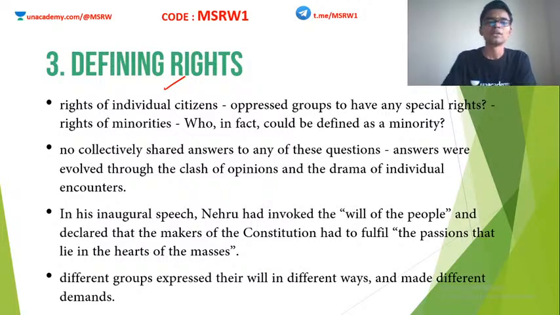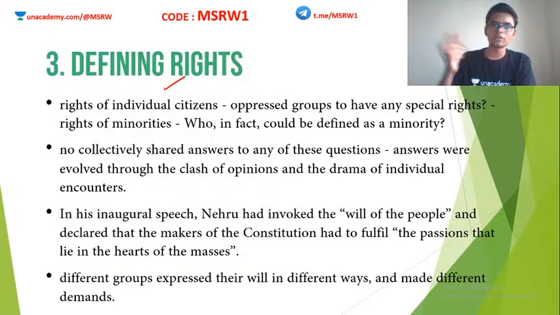Okay. So, defining the rights. In the Constitution we have to look into a lot of aspects. We have to look into rights. We have to look into how we are going to take care of scheduled classes, tribals, minorities, etc. So lots and lots of concerns are there. Now we are going to see them one by one. We are going to look at what kind of discussions and debates happened in the Indian Constituent Assembly.